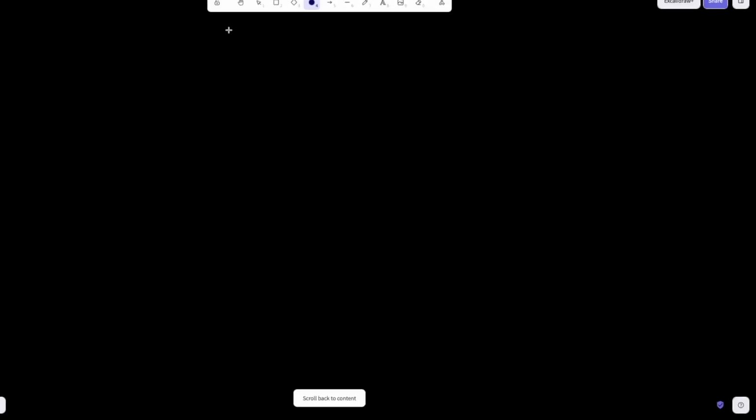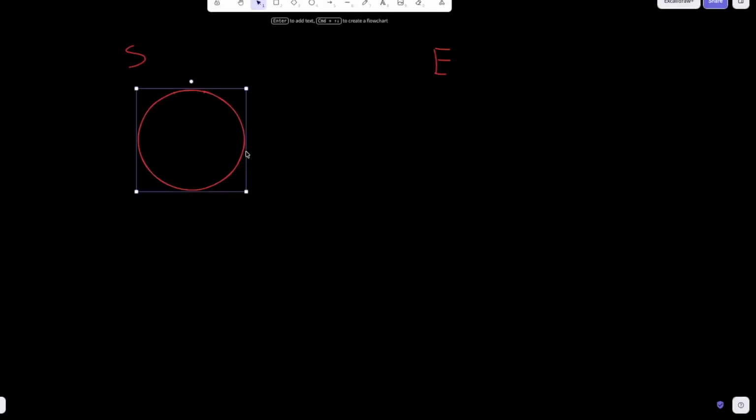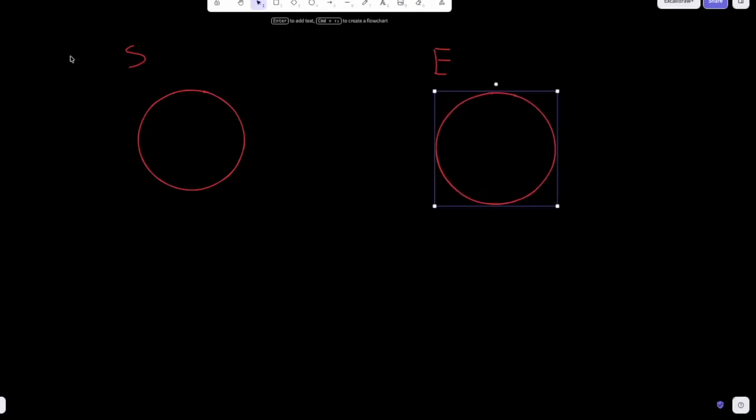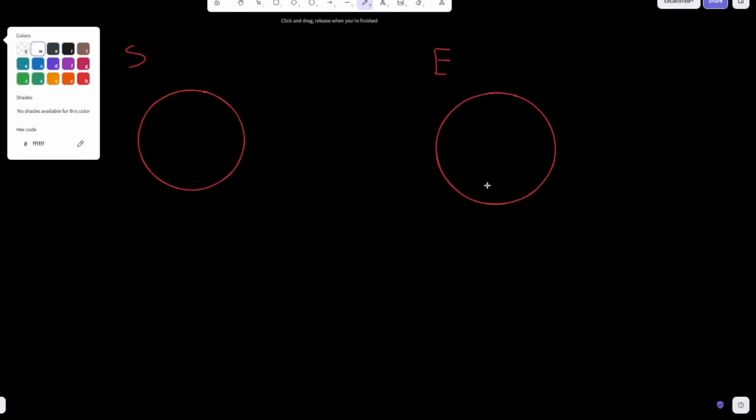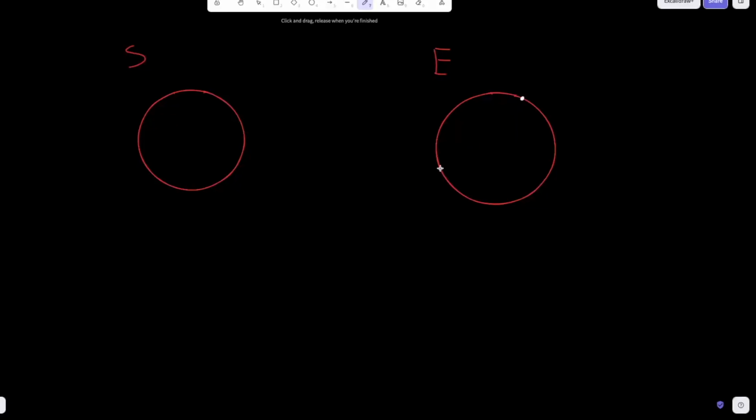For questions like this, what can be helpful is to look at start and end states. Let's envision the start state of our circle. What is that going to look like? It's just going to be an empty circle like this, right? It's not going to have any points on it. The circle is untouched by the points. On the end state of the circle, we've placed our points. The circle is riddled with the points which we have placed. Maybe there's one here, maybe there's one here, maybe there's one here and here.